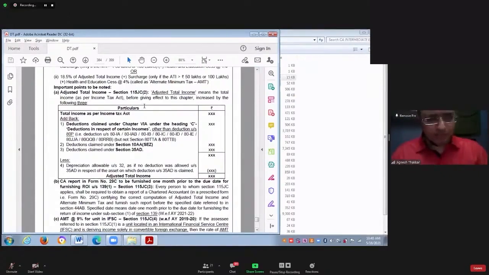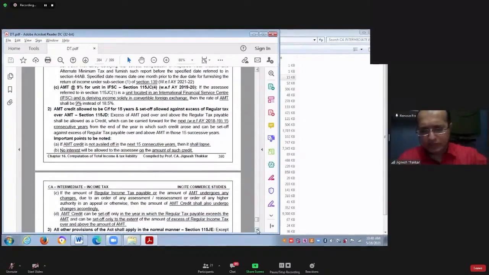AMT provisions are applicable if the assessee has claimed deduction in section 80IA, IAB, IB, IC, ID, IE, 80JJAA, QQB or RRB. Sorry, QQB and RRB. If the assessee has claimed deduction in these sections, then yes, AMT provisions are applicable. Is that very clear, Dixit?